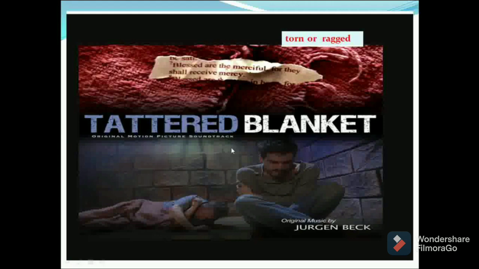The Tattered Blanket is an emotional story which was written by Kamala Das. You can see some of the family relations in this. But here you see the title, tattered blanket. It means the blanket which is tattered. But what is the intention of the author in putting this kind of title? Does she want to tell us anything? It symbolizes everything. What she is going to say and explain, we can see in the lesson.